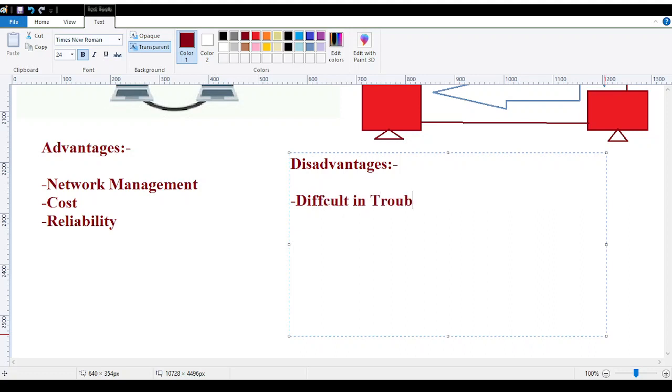Difficult in troubleshooting, failure, reconfiguration is difficult, delay. Now, let's understand all of these things over here.